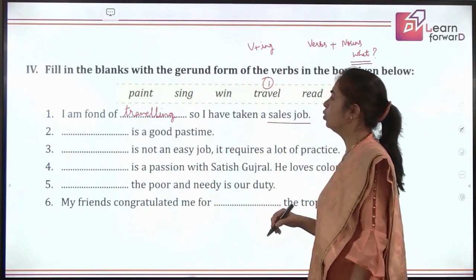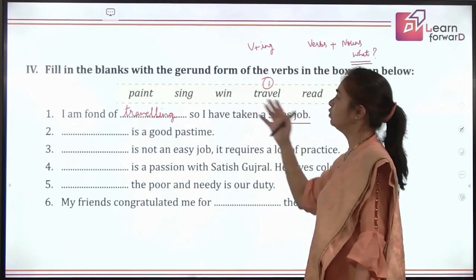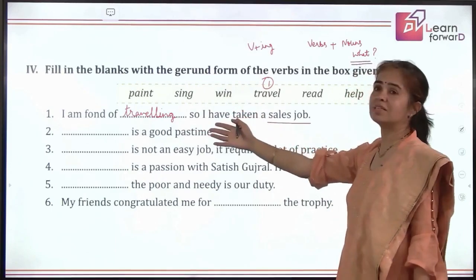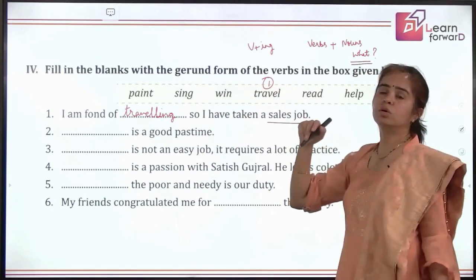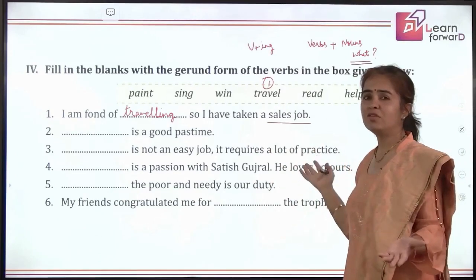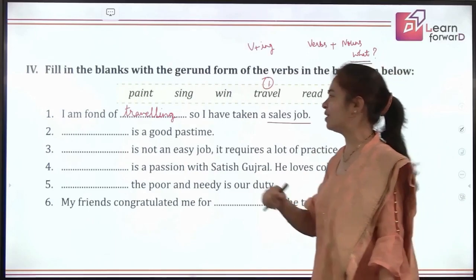Dash is a good pastime. What is a good pastime? So many out of these. Painting is also a good pastime. Singing is also a good pastime. Reading is also a good pastime. Even helping people is also a good pastime. So any of them can come. Let us skip and move to the next to see which is the best option here.